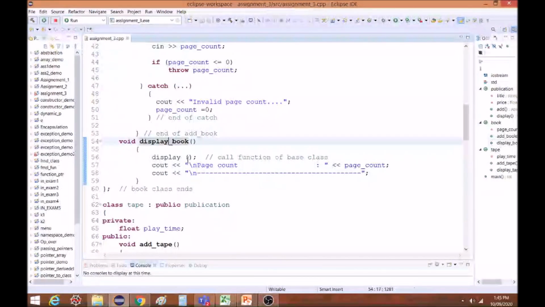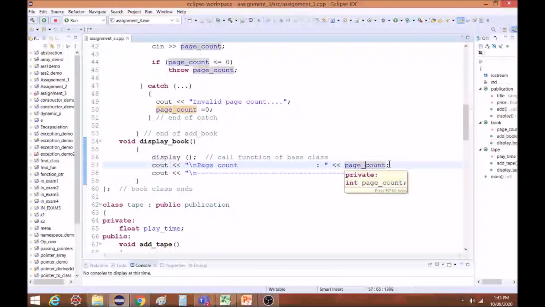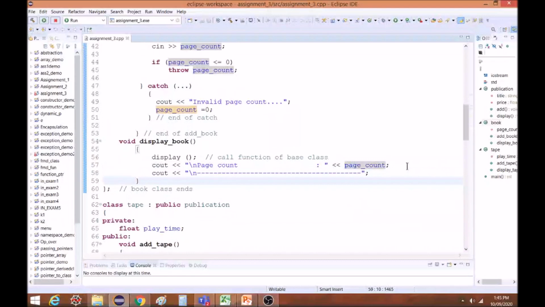Okay. Now let us go ahead and see the display function of this book class. In the display function, I am calling the display of the base class. This display of the base class is displaying title and price. It will display title and price. Now I want to display the page count which is available in this current class. So I am displaying page count. It is from this particular variable, and then the end. So this is what display book is.